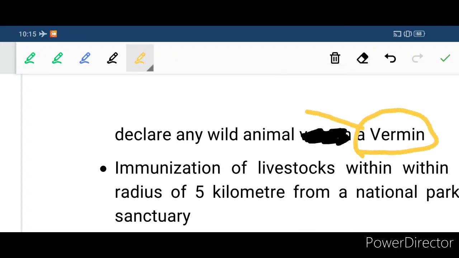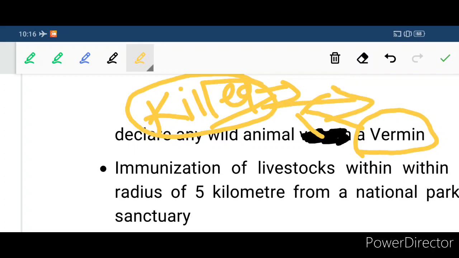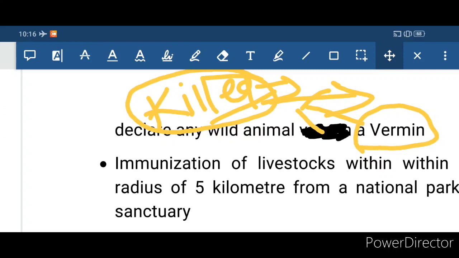So vermin means the kind of animals which have low threat of extinction, which are found everywhere. Those kinds of animals can be killed for consumption. Clear? So that kind of animal is called vermin. Here, the power of declaring an animal as vermin is in the hands of the central government, not in the hands of the state government.